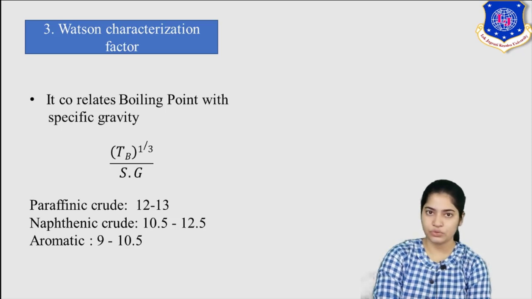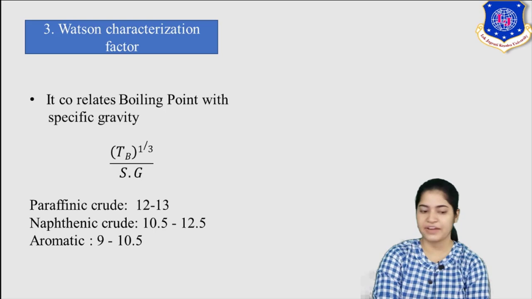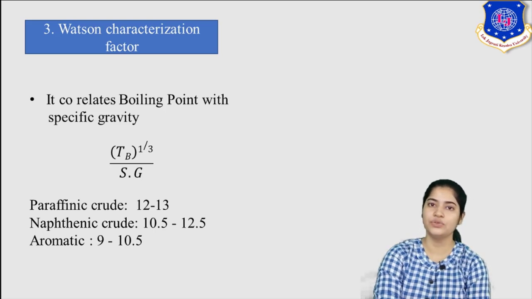Similarly, if naphthenic crude is there, if naphthenes are present, naphthenes of what? Cyclohexane, cycloparaffins, ring paraffins, then 10.5 to 12.5 is the Watson characterization factor. Similarly, for aromatics, it is 9 to 10.5. So see, it relates boiling point with the specific gravity.